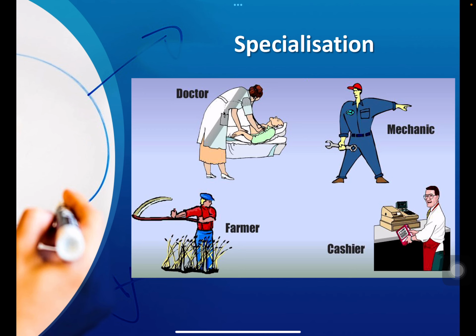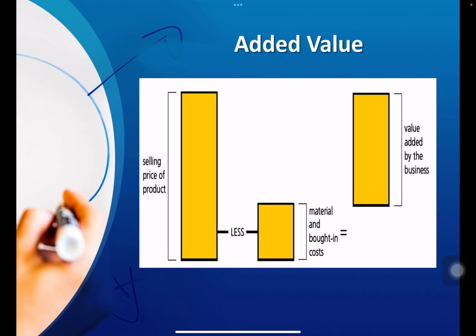Similarly, the mechanic doing the same task gets specialized, a farmer, or even a cashier. They are all specialized in their field by doing the same work again and again, and that is due to the division of labor or division of work.